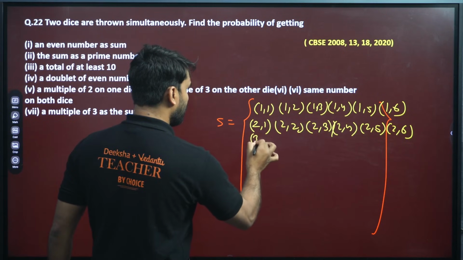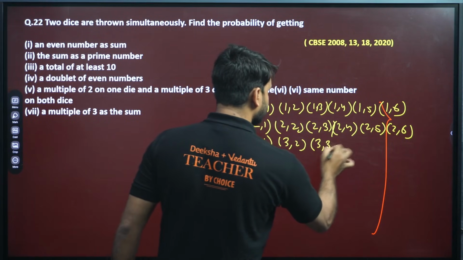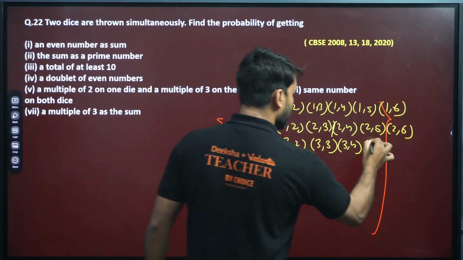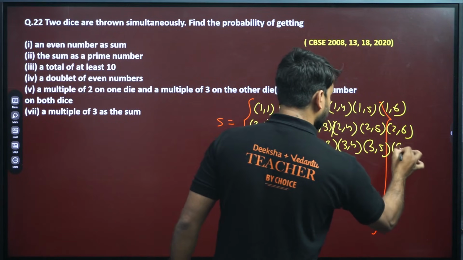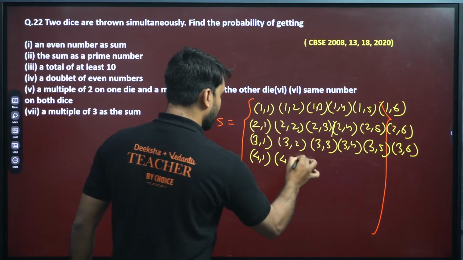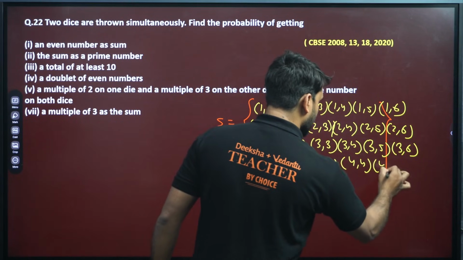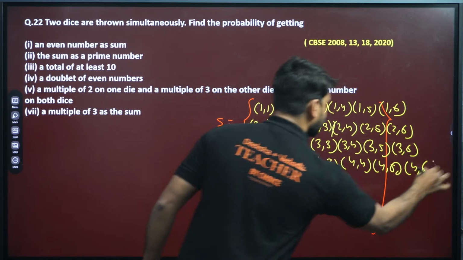Similarly, 3,1, 3,2, 3,3, 3,4, 3,5 and 3,6. Similarly for 4: 4,1, 4,2, 4,3, 4,4, 4,5 and 4,6.